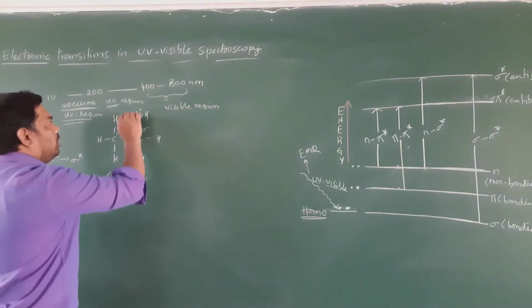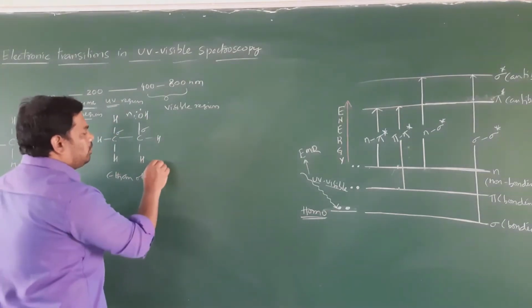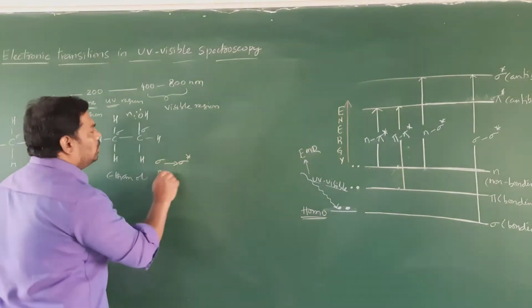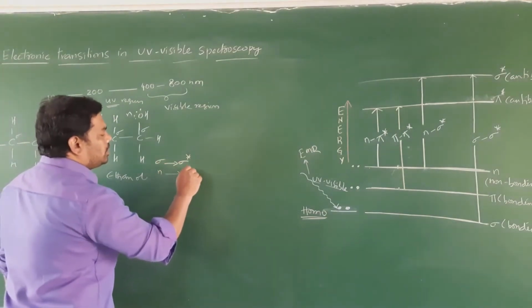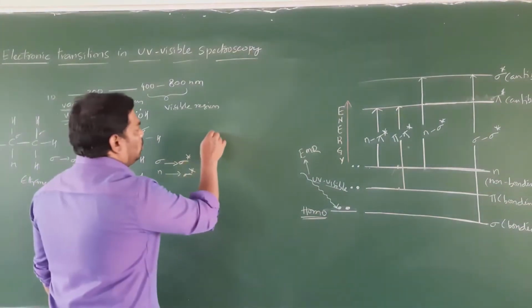Therefore the possible transitions in the ethanol molecule are sigma to sigma star transitions and also n to sigma star transitions.